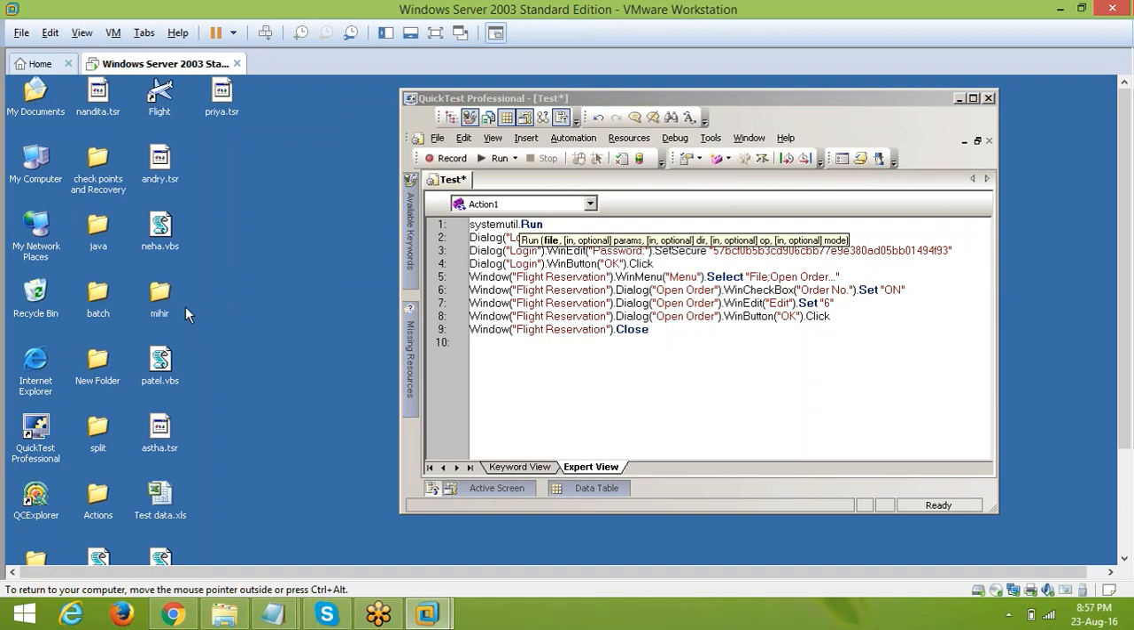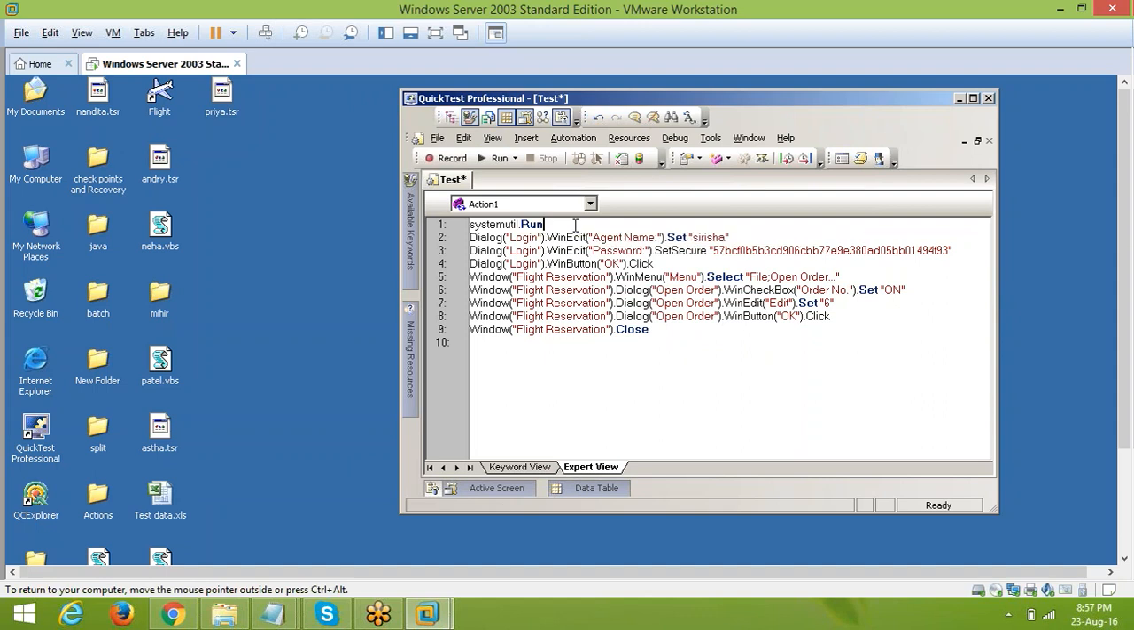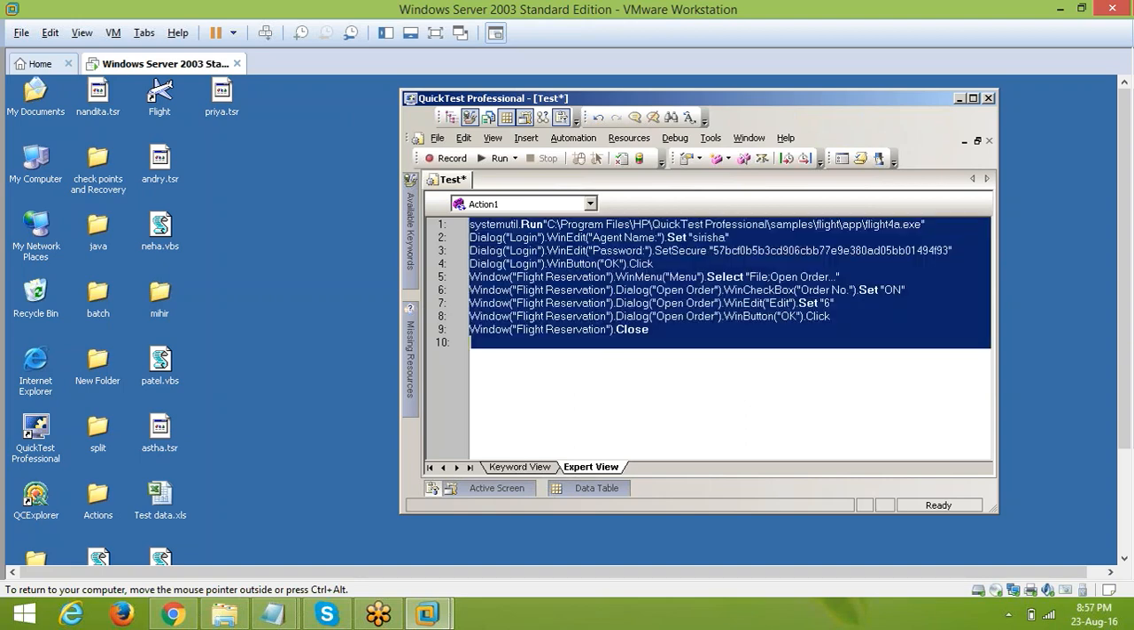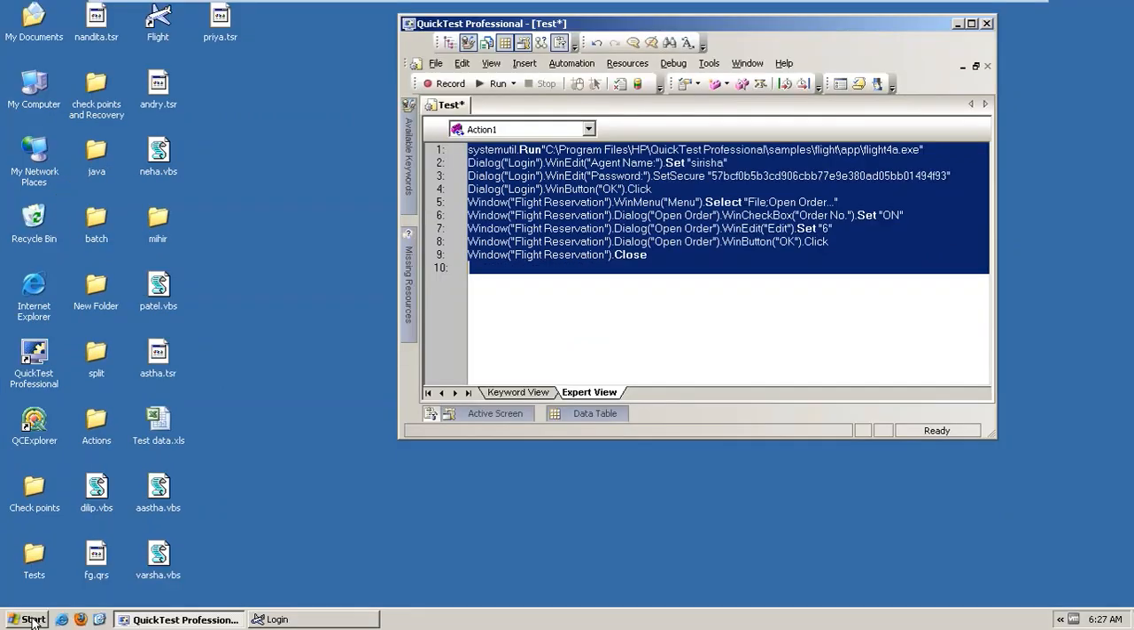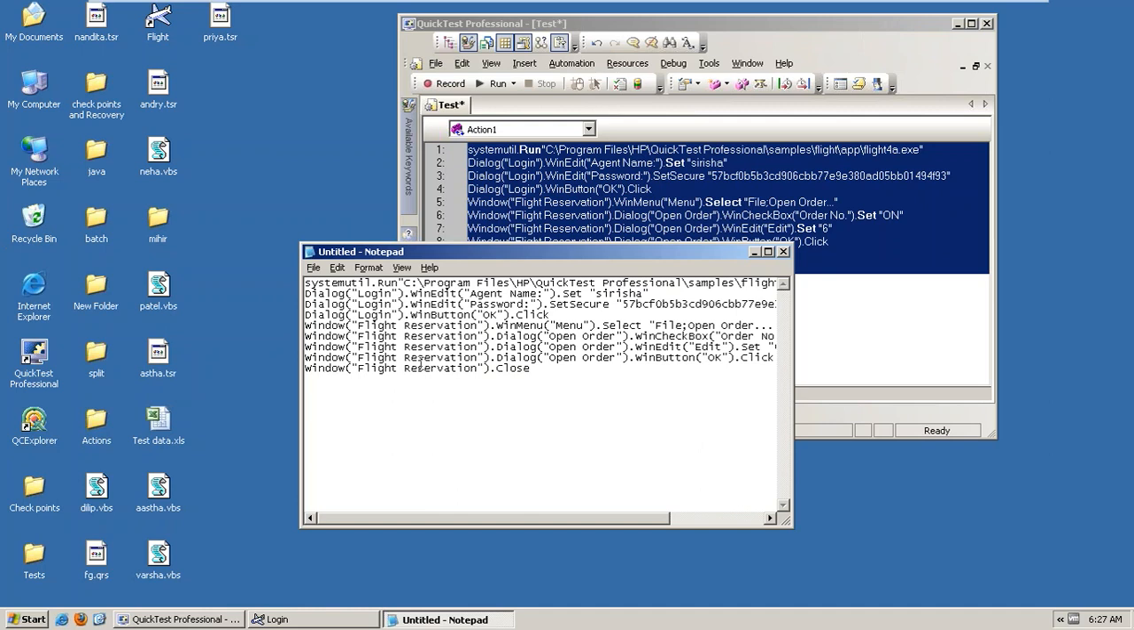So right click and properties, copy it and paste it out there. Okay, so I just copy and paste it out there, right? So right now here I'm just going to copy the entire thing. Just copy this one, take a notepad, and paste it. Observe here, I want to save this one.